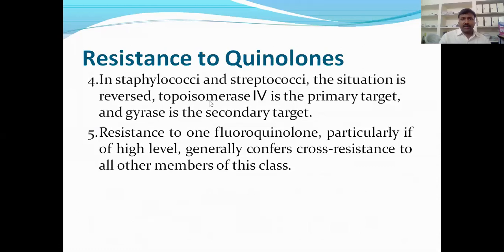In Staphylococcus and Streptococcus, the situation is reversed. Topoisomerase 4 is the primary target and gyrase is the secondary target. In E. coli, the primary target is topoisomerase 2, that is DNA gyrase. Topoisomerase 2 is also called DNA gyrase. So in these organisms, the targeting is like that.